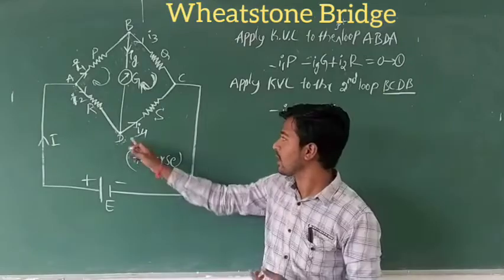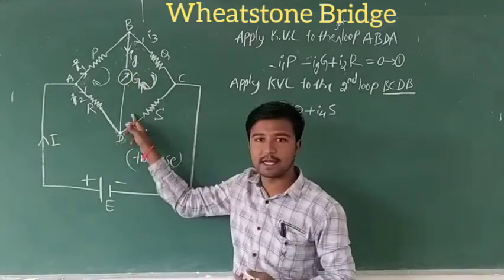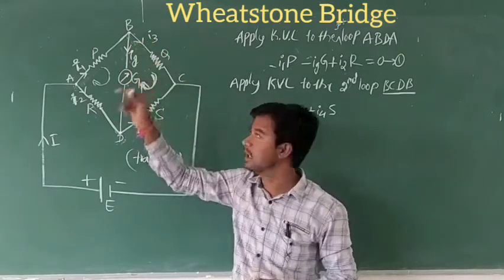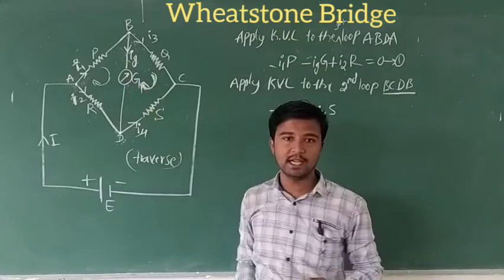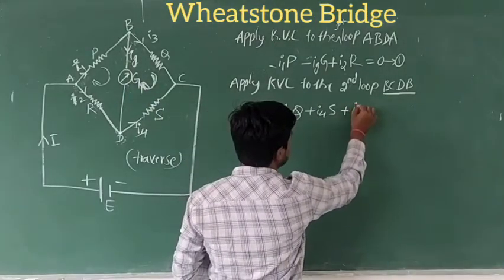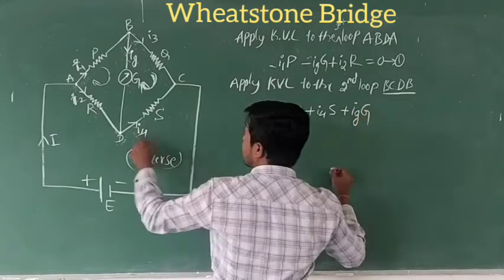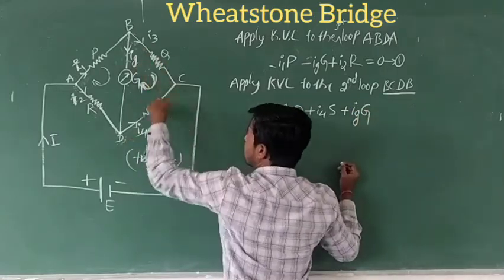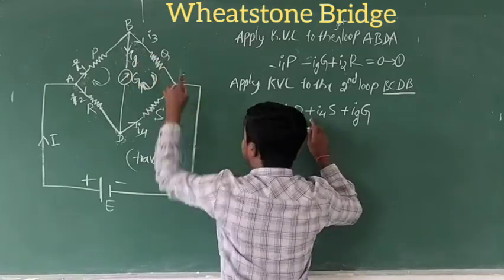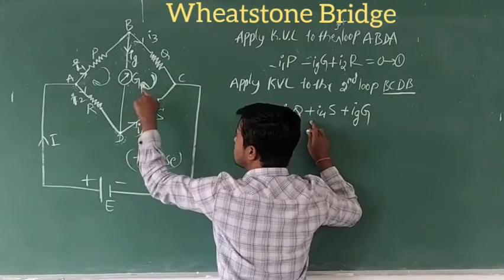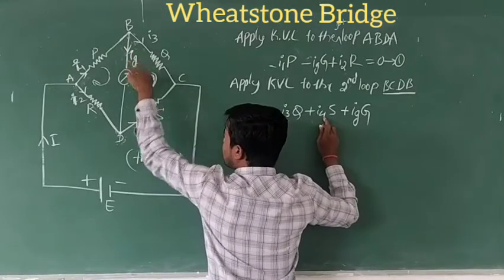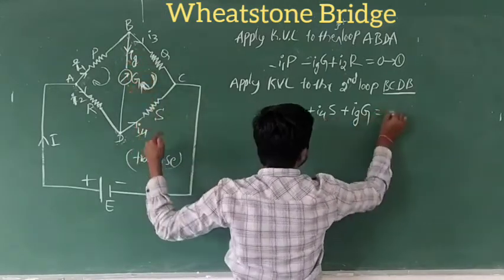Next is D to B. The current here is opposite to the traverse, that is plus IgG. Don't confuse, this is the direction of the traverse. It is minus I3Q, plus I4S, and plus IgG, equal to 0.